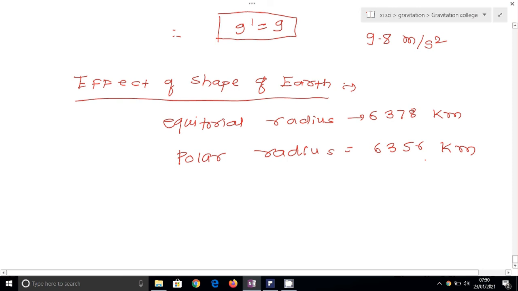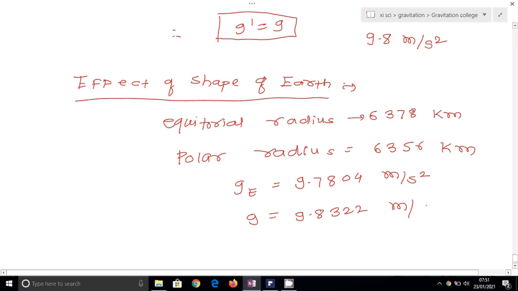As a result, the acceleration due to gravity at the equator, that is g e, is equal to 9.7804 meter per second square, and the acceleration due to gravity at the pole is 9.8322 meter per second square.